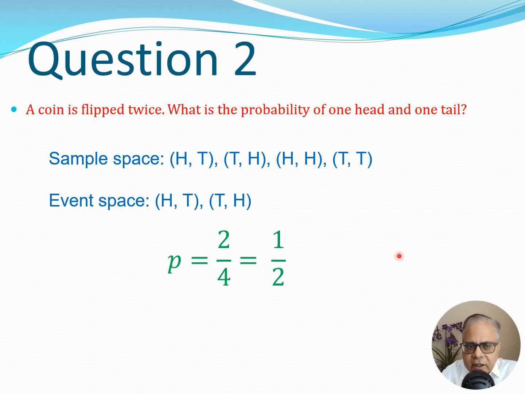Now let's slightly change this problem. Once again we flip the coin twice, but now we want to know what is the probability of one head and one tail. So again the sample space remains the same, but as far as the event space is concerned, you now have two possibilities, that is head-tail or tail-head, and therefore the probability is going to be 2 divided by 4, which is actually half. So you are getting the hang of the basic idea of probability, and some of the questions, of course, which are most simple involve flipping of coins.